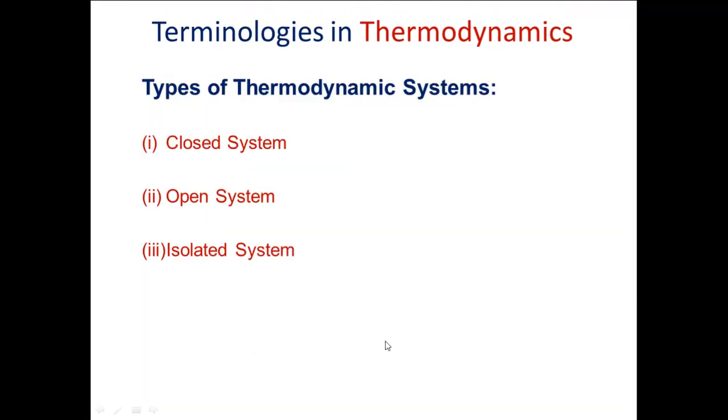as an imaginary boundary. Now coming to the various types of thermodynamic systems. In thermodynamics, we have basically three different types of systems. One we call a closed system, and we have an open system and an isolated system. So there are three different types of systems: one is the closed system, the other is the open system, and the third type is the isolated system. Let us discuss these systems in detail now.